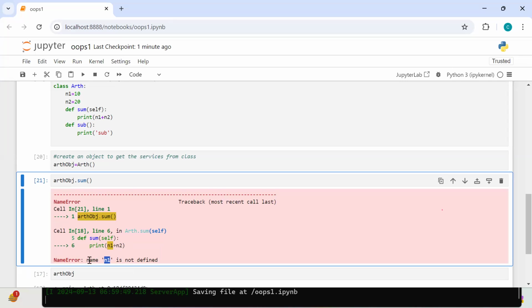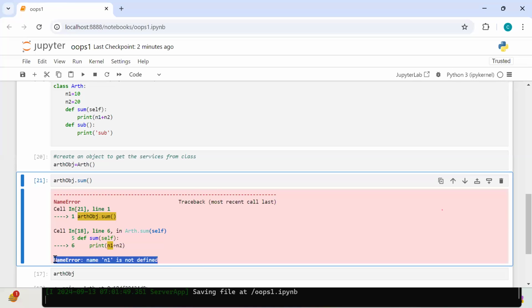If you see this error, in your mind, what do you think about this? N1 is not defined. Why? When can you get this kind of error? What would be the reason for a not defined error? The value is not there.